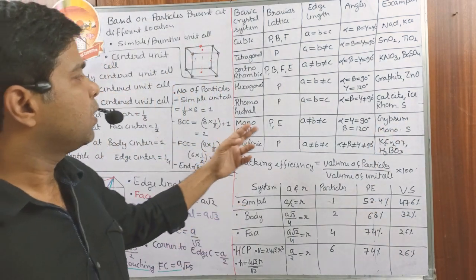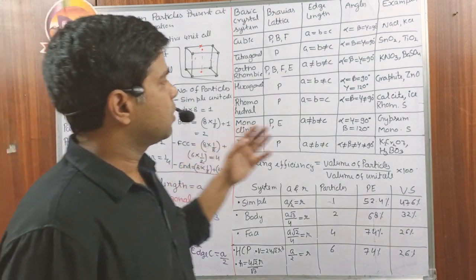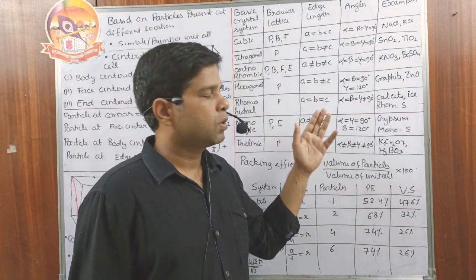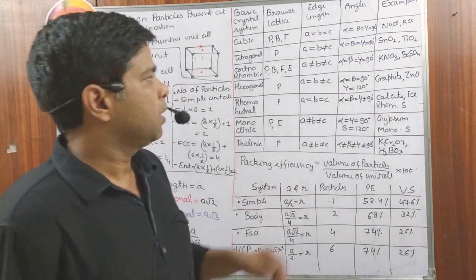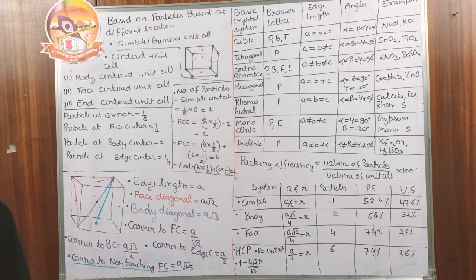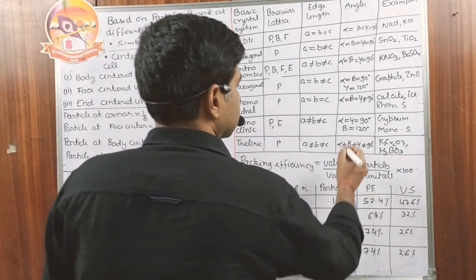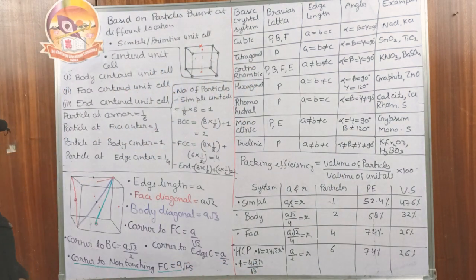Then monoclinic. In the monoclinic, only primitive and end centered are possible. Edge length a is not equal to b not equal to c. Bond angles alpha is equal to gamma is equal to 90 and beta is not equal to 90. Examples are gypsum and monoclinic sulfur.